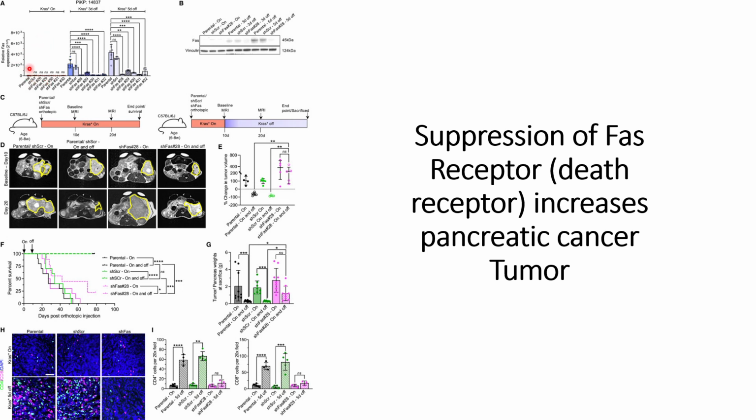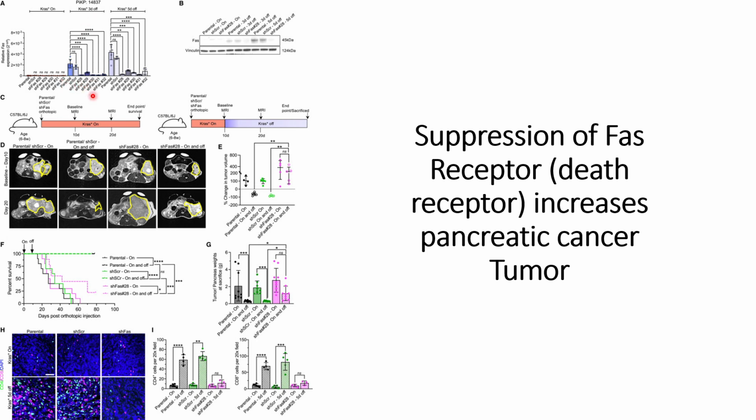So this is the control where the KRAS mutations are on. The KRAS mutations will work towards reducing the FAS receptors, and the short hairpin RNAs will also support that function.